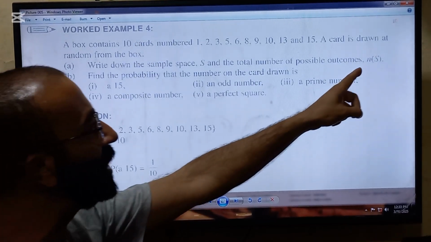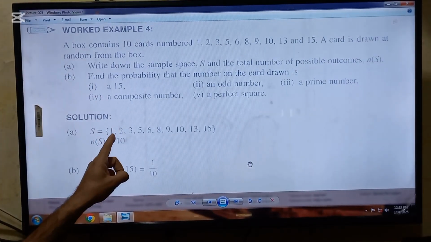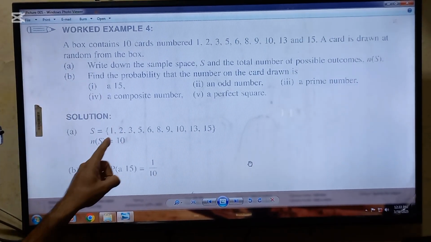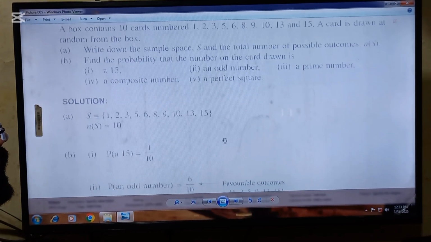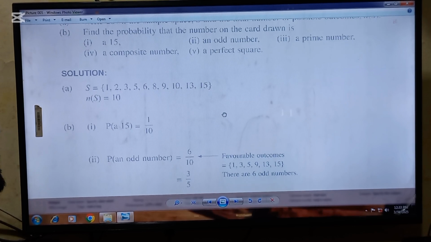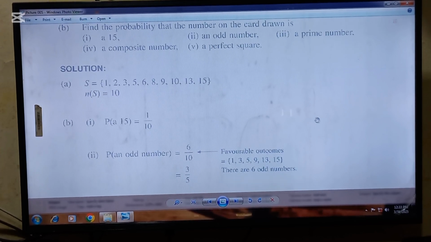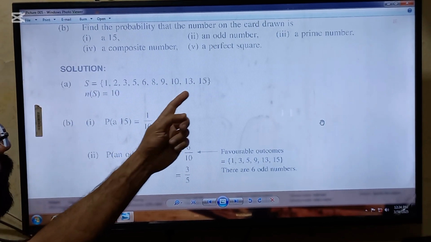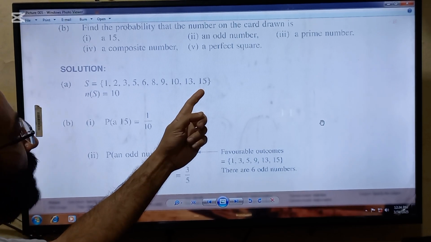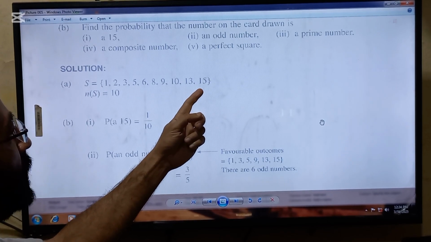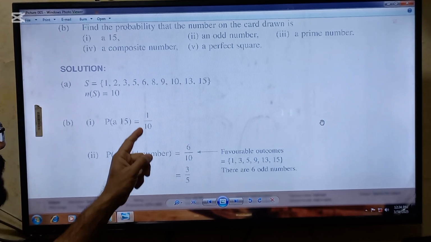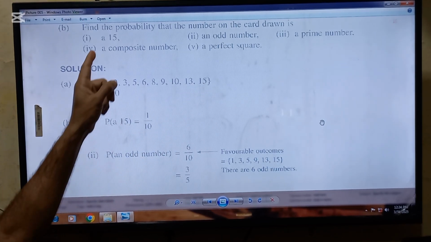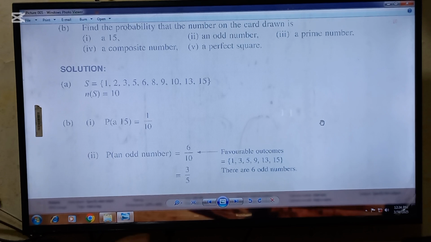And the second requirement is n of S. So there are in total 10 elements. So n of S will be equal to 10. B's requirement is find the probability that the number on the card is a 15. So beta, in the sample space we have only one card that is having number 15. So favorable outcome is 1. And in total there are 10 total outcomes. So 1 by 10 will be the answer of this first part.